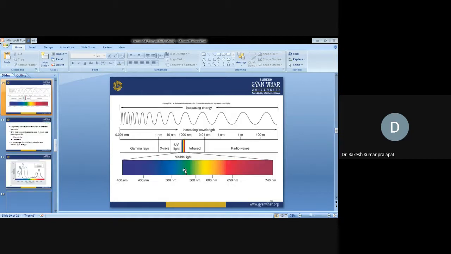Wavelength is more, energy is less. Here you can see the visible spectrum, and the main absorption spectrum, 400 to 700 nanometers of light, is known as PAR, photosynthetic active radiation.